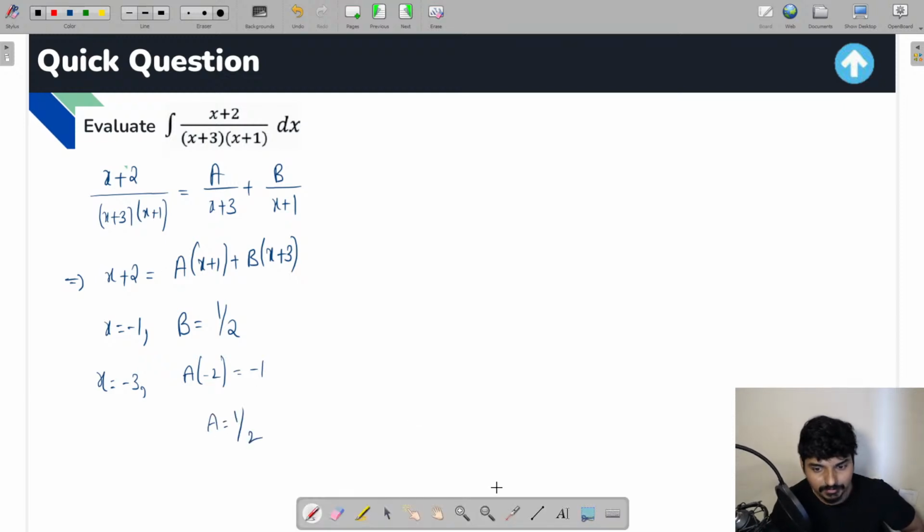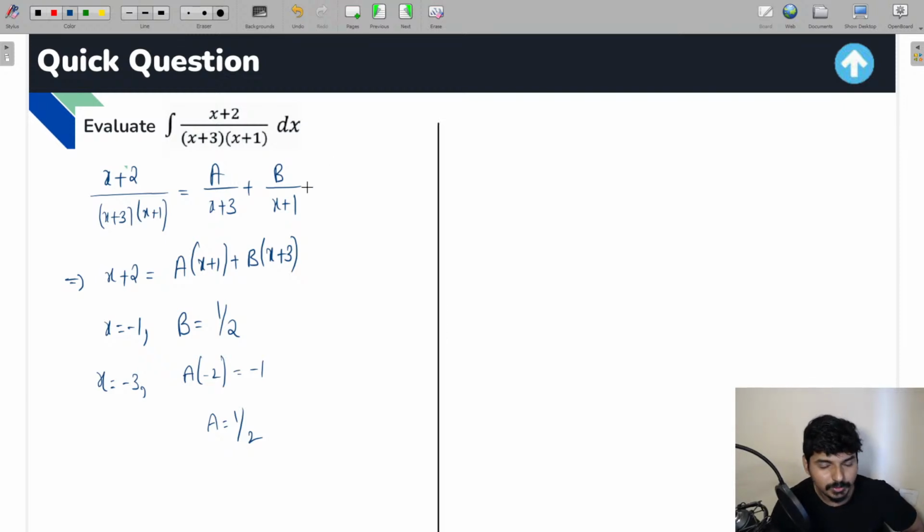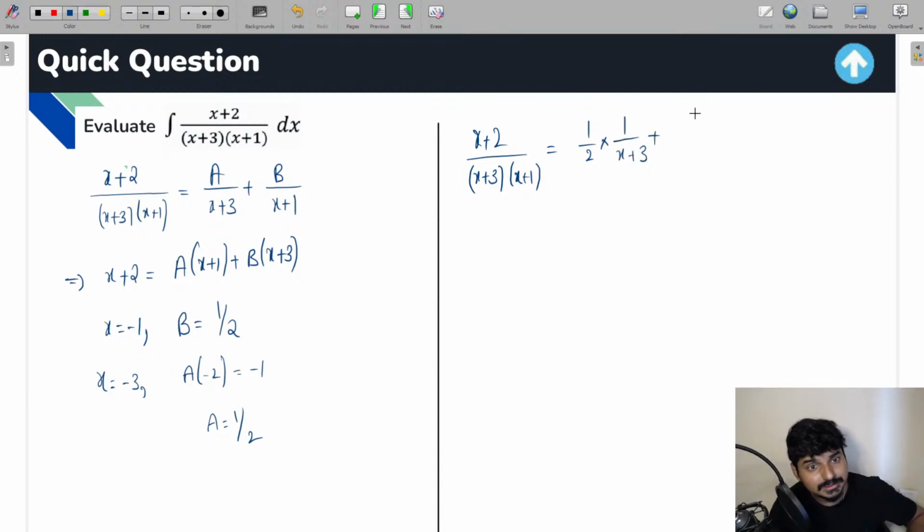So from here, we can definitely conclude that you can write down x plus 2 by x plus 3 into x plus 1 in this particular way, which is going to be a by x plus 3, which is 1 by 2 into 1 by x plus 3, plus b by x plus 1, what is b going to be? 1 by 2 into 1 by x plus 1. You can definitely write it in this way. Yes or no? तो यहाँ से advantage क्या होगा?